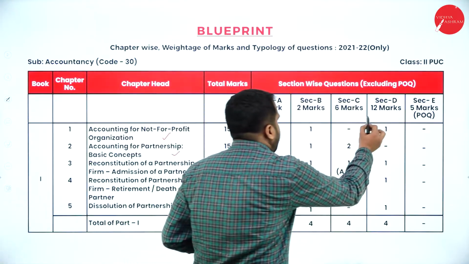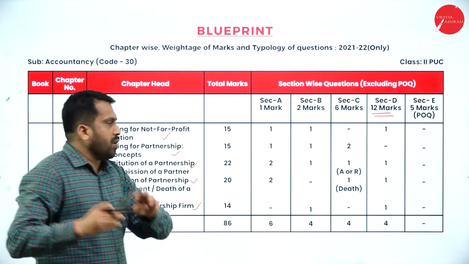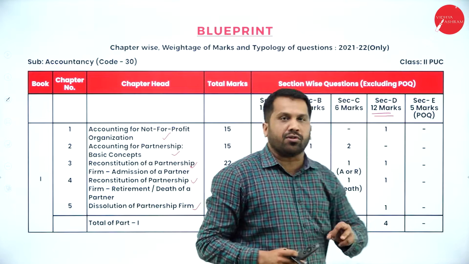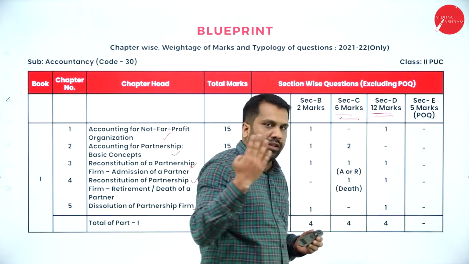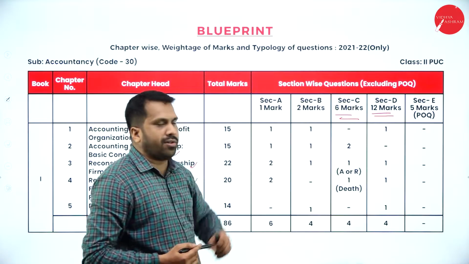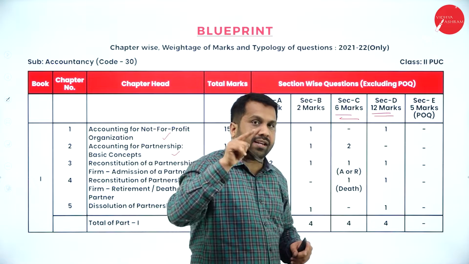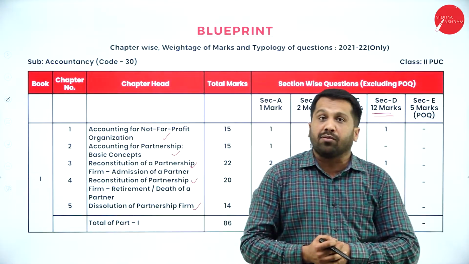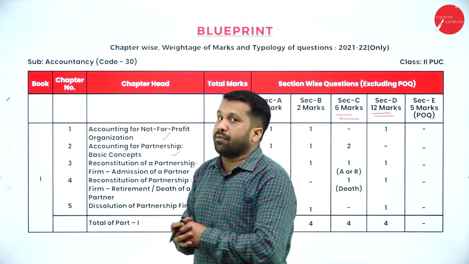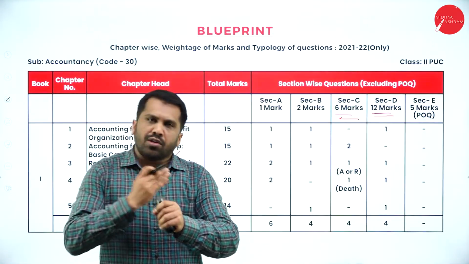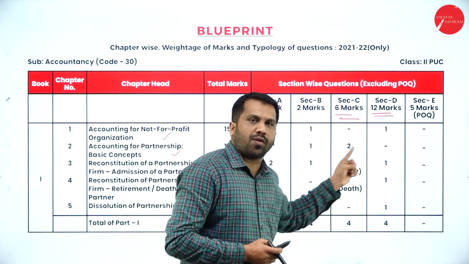Remember, your 12 marks, how many questions are you supposed to attend? Only 4. Your 6 mark questions, you are supposed to attend? Only 4. Your 6 marks also only 4, and your 12 marks also only 4 questions. So by attending only 8 questions, your marks will be around 72 marks. 48 plus 24, it will cover almost 72. 70% of the question paper is covered with only these 2 topics.